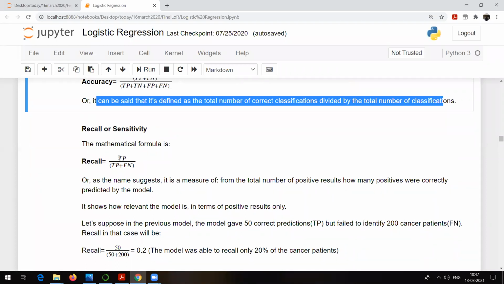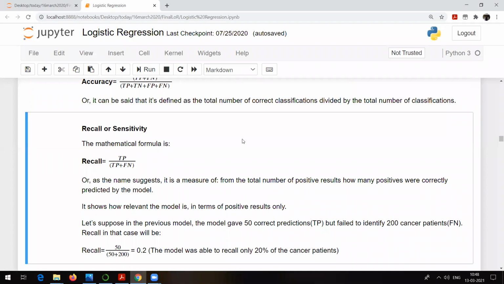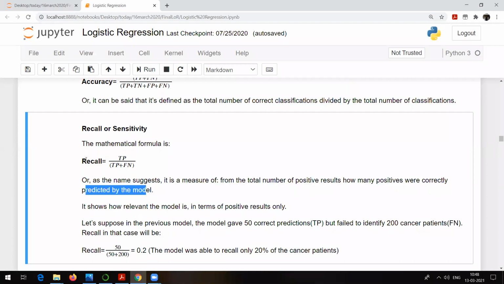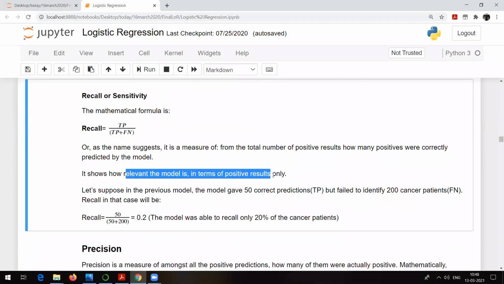What is recall or sensitivity? Recall or sensitivity is equal to true positive divided by true positive plus false negative. Recall, as the name suggests, is a measure of, from the total number of positive results, how many positives were correctly predicted by the model. That is called recall. And again, this is very important. It shows how relevant the model is in terms of positive results, so it means how your model is actually behaving for classifying the patients as positive or diabetic in our case.